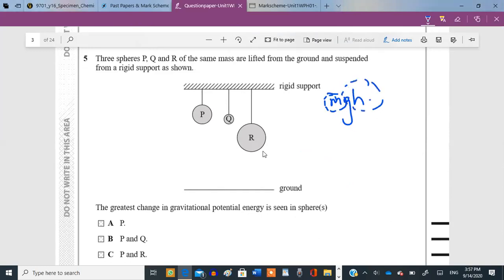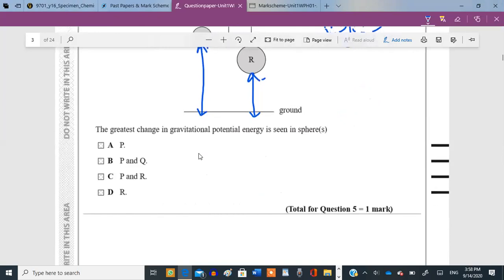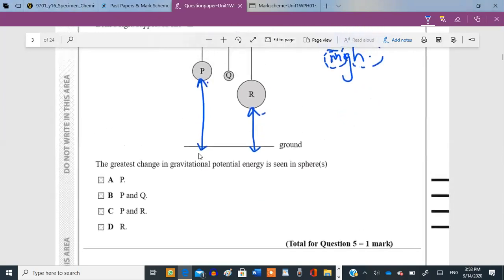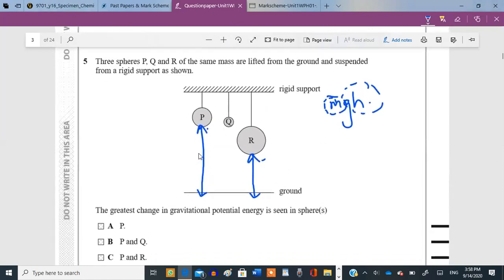But what about the height? The height is not the greatest, but the mass is greatest. If you look at the height of P, it's also large. So let's look at the answer options. I think Q alone, R alone. Okay, there is one option which is R alone.